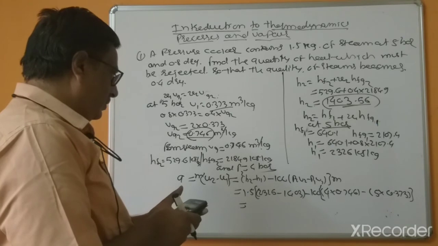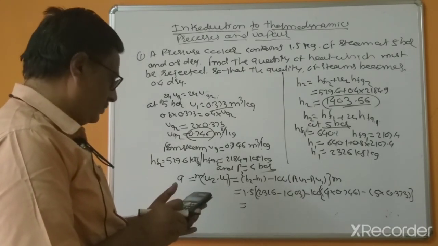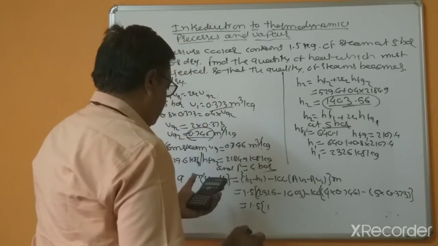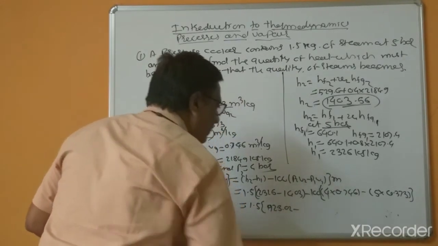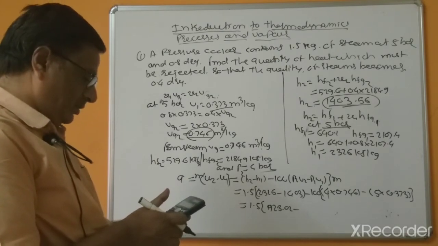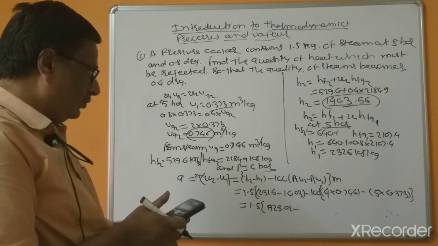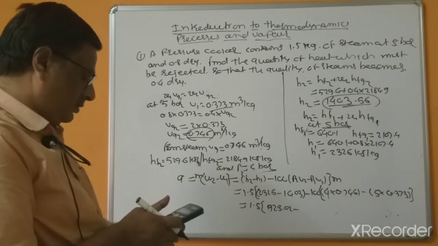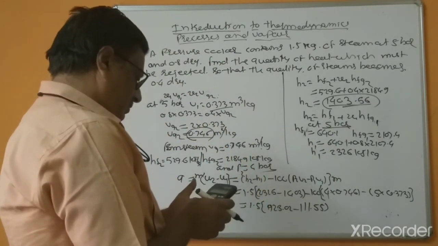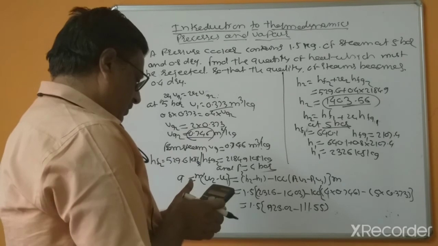So this is 1403.5, and this is 923, and 4 into 0.746 minus 5 into 0.373, this is 1.1 multiplied by 100, and this is 1155 multiplied by -1, plus 923.02 multiplied by 1.5.